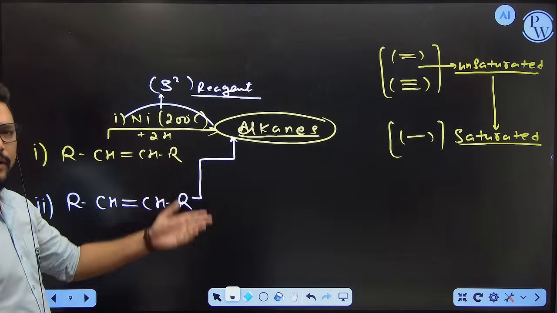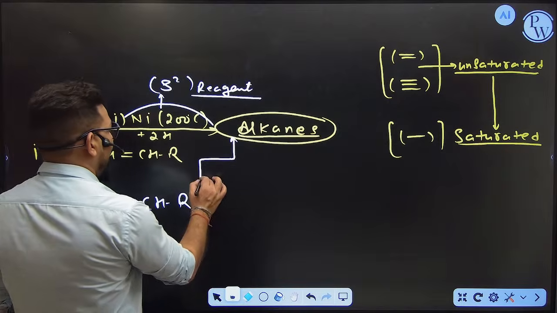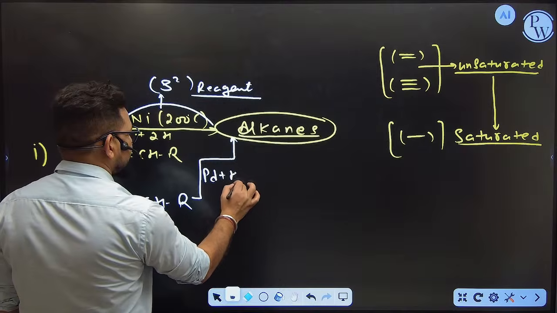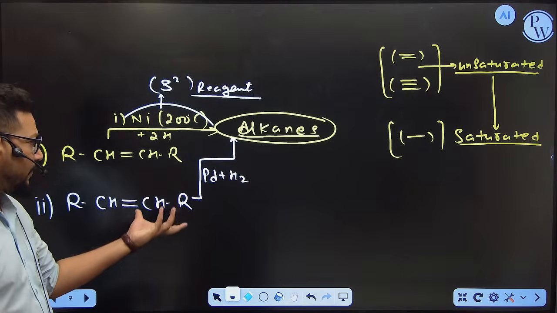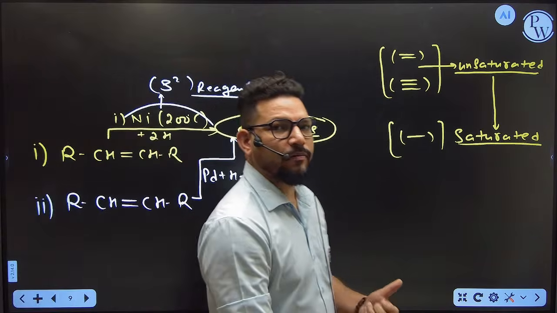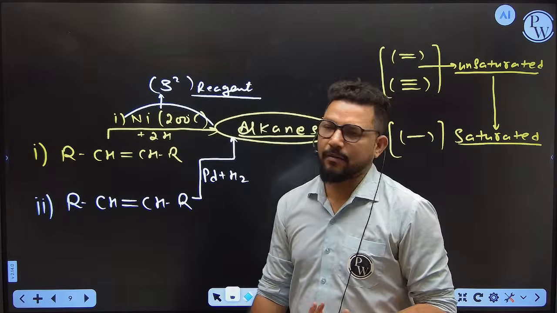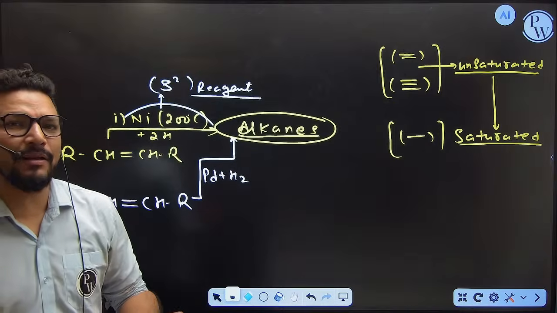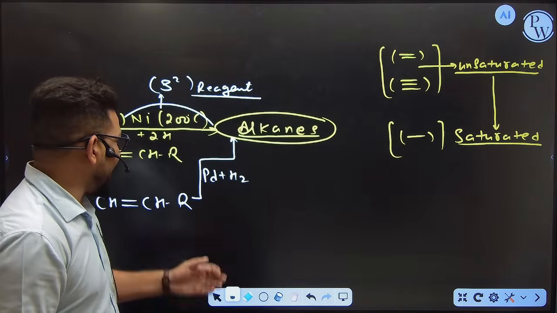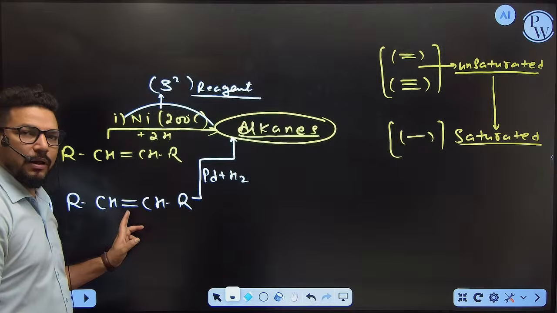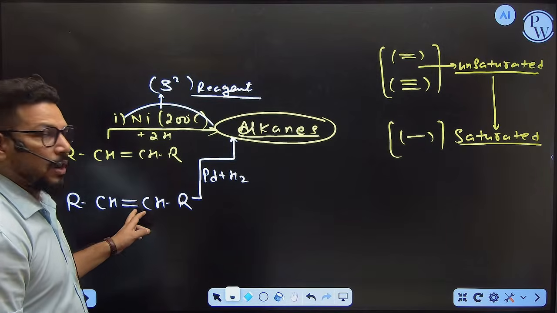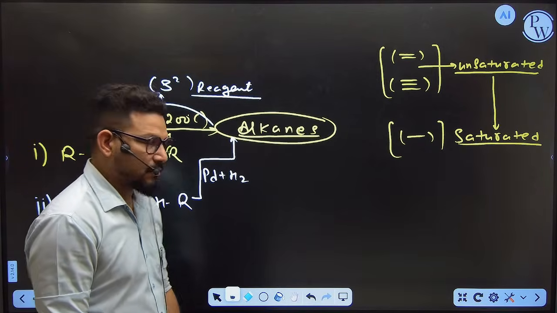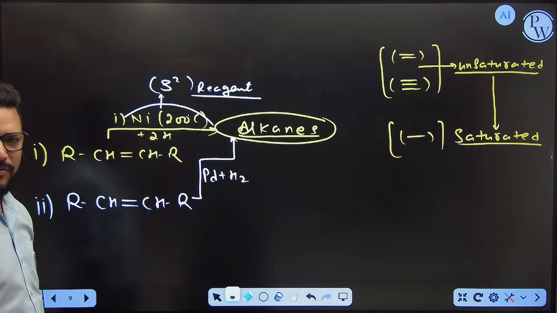Similarly, in this second case, suppose this is also again an alkene, and I want to convert this alkene into alkane. I am going to take another reagent: palladium with hydrogen. On the surface of the palladium, we are going to absorb the hydrogen, and that hydrogen is going to participate in the reaction as a reducing agent. Again this hydrogen is going to add into the double bond, and this unsaturated hydrocarbon is going to convert into the alkane. So this is another kind of process we have.